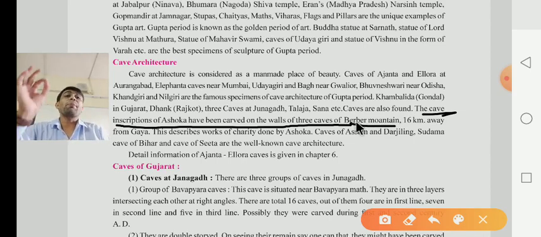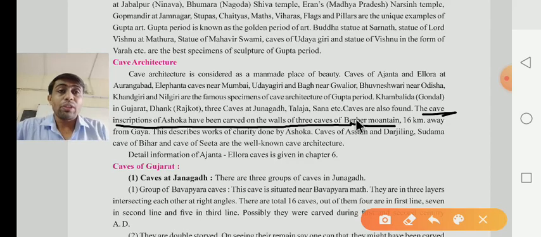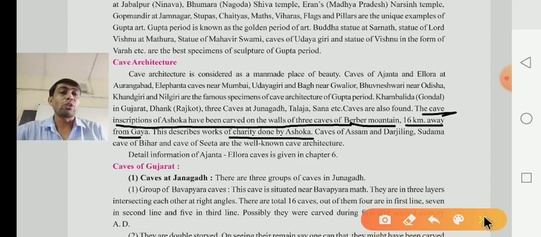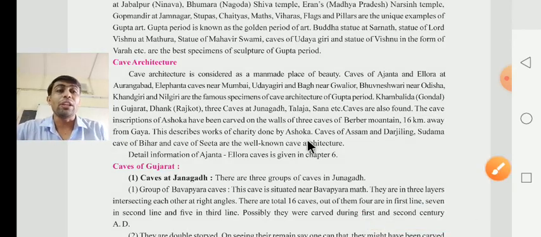In the Barabar hills, at that place we have to find these caves. They are located 16 kilometers away from Gaya. This describes the work of charity done by Ashoka. This work was one kind of charity, and it was done by Ashoka.